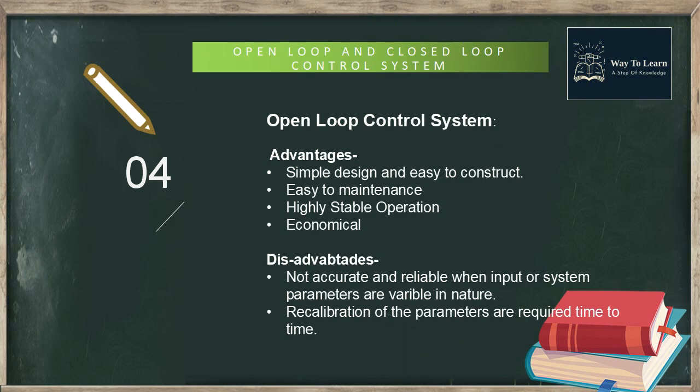These are the advantages and disadvantages of open loop control system. The advantages of open loop control systems are simple to design and economical. Less maintenance is required, generally not trouble with the problems of stability. And the disadvantages of open loop control systems are not accurate and reliable when inputs or system parameters are variable in nature. Recalibration of the parameters are required time to time, etc.